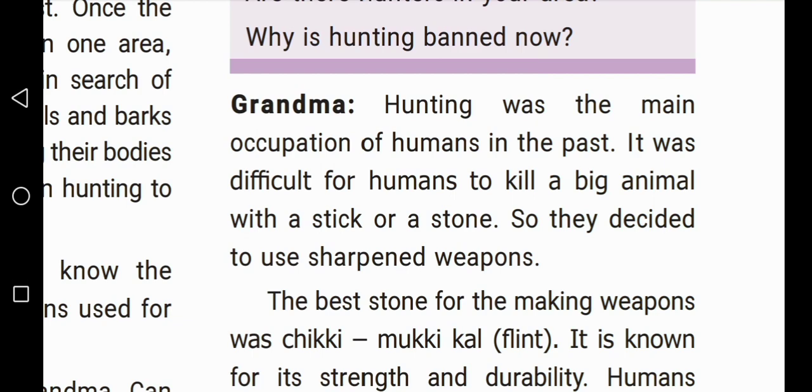It was difficult for humans to kill a big animal like an elephant with a stick or a stone. It's very difficult to kill a big animal that way. So they decided to use sharpened weapons.